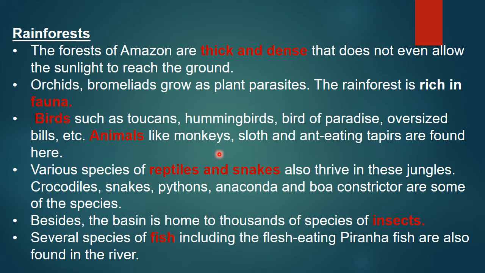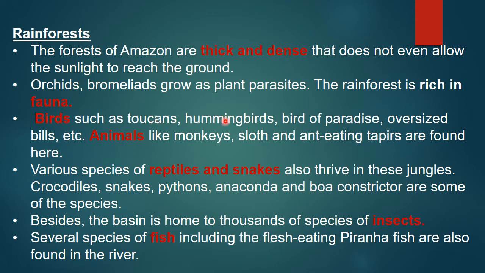Next we are going to see about the birds we can see, then the animals we can see. So, we are going to see them one by one. First we will see about birds: toucans, hummingbirds, birds of paradise, oversized bills, etc.